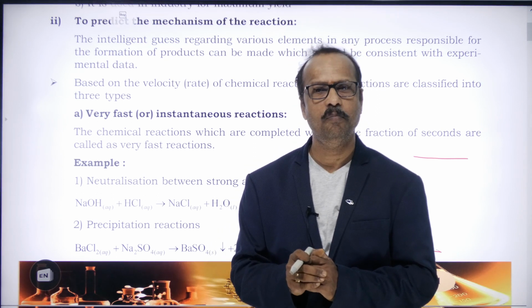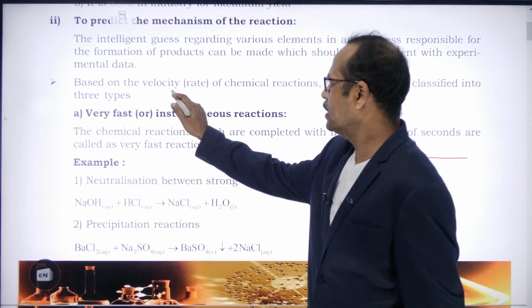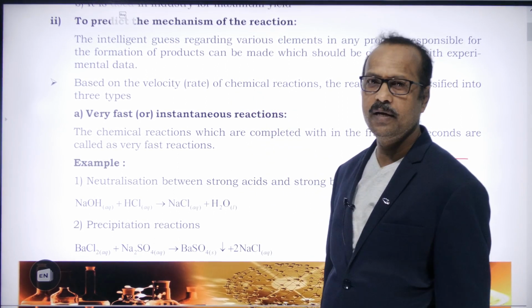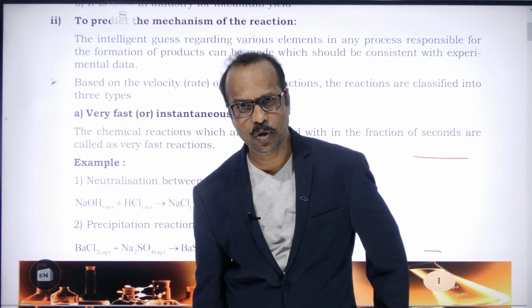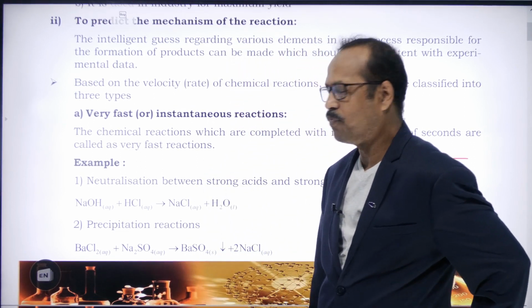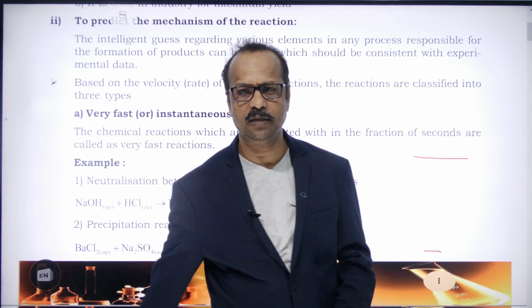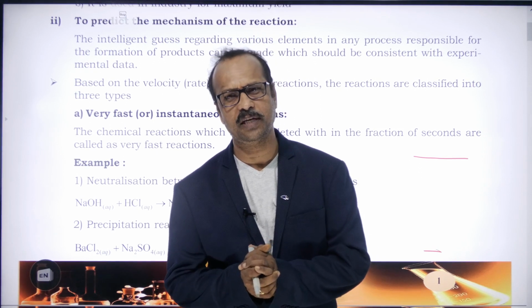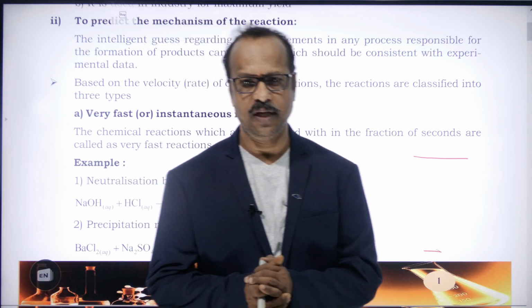So based on the speed, that is the rate of the chemical reactions, they are classified into three types. The first one, very fast reactions, take place immediately, within a fraction of seconds. Such reactions are called very fast reactions.